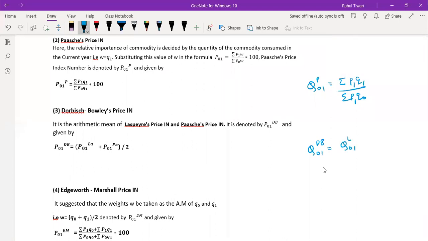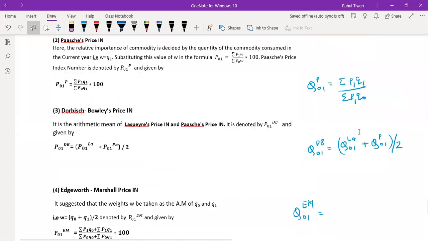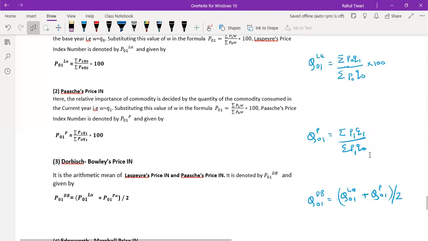I hope this is very, very simple. The only thing is that if you think logically and conceptually, you can do it on your own. There cannot be any difficulty in writing the notations, because everything is based on what terms and notations you are writing. If you simply replace P with Q and Q with P, everything goes wrong. Okay, so just add these two quantities.